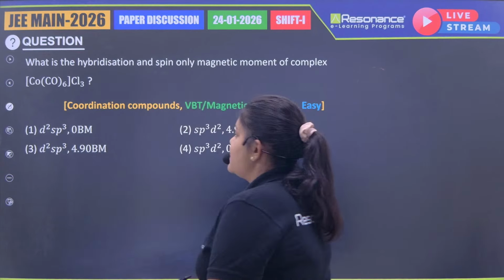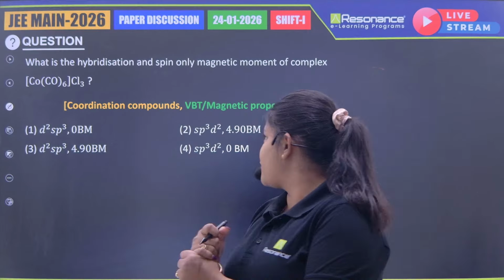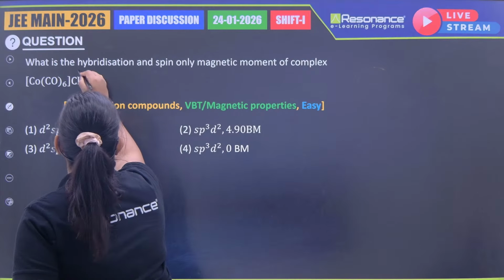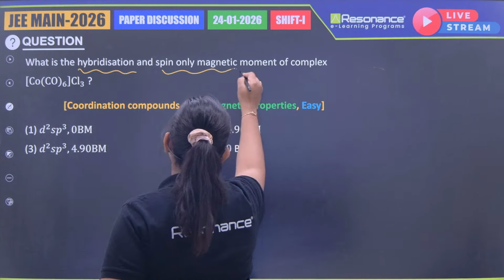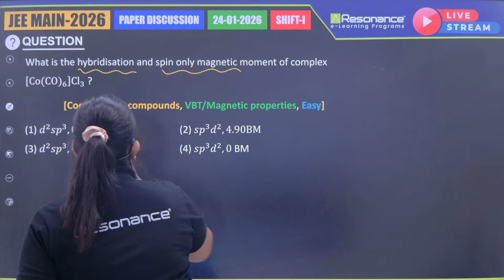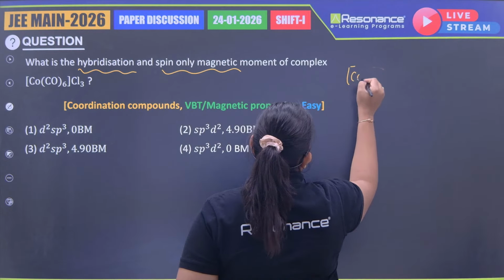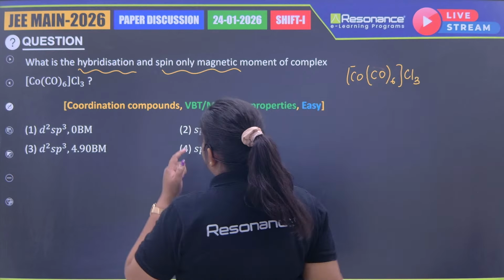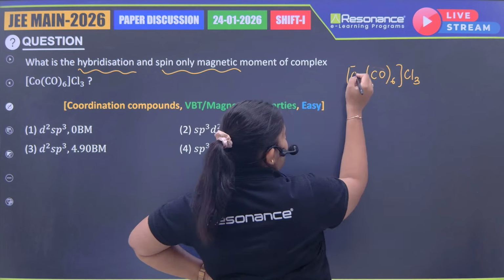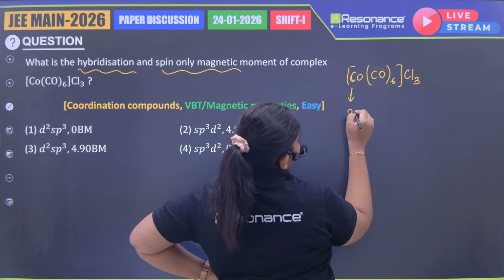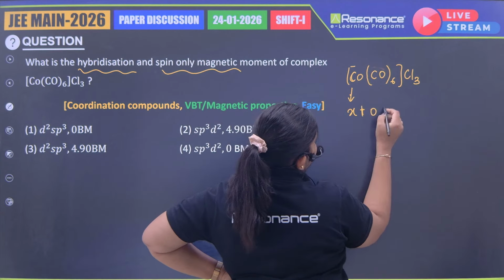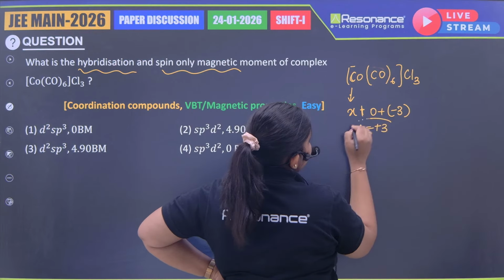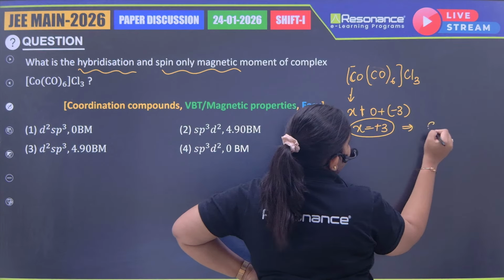Okay, so the next question, inorganic chemistry, is from coordination compounds. What is the hybridization and spin only magnetic moment? I feel the concept tested is easy, and the complex given is also easy. So this is the complex given to me. If I find the oxidation number of cobalt, it comes out to be x plus 0 plus minus 3, so x comes out to be plus 3. That means cobalt is in plus 3 oxidation state.